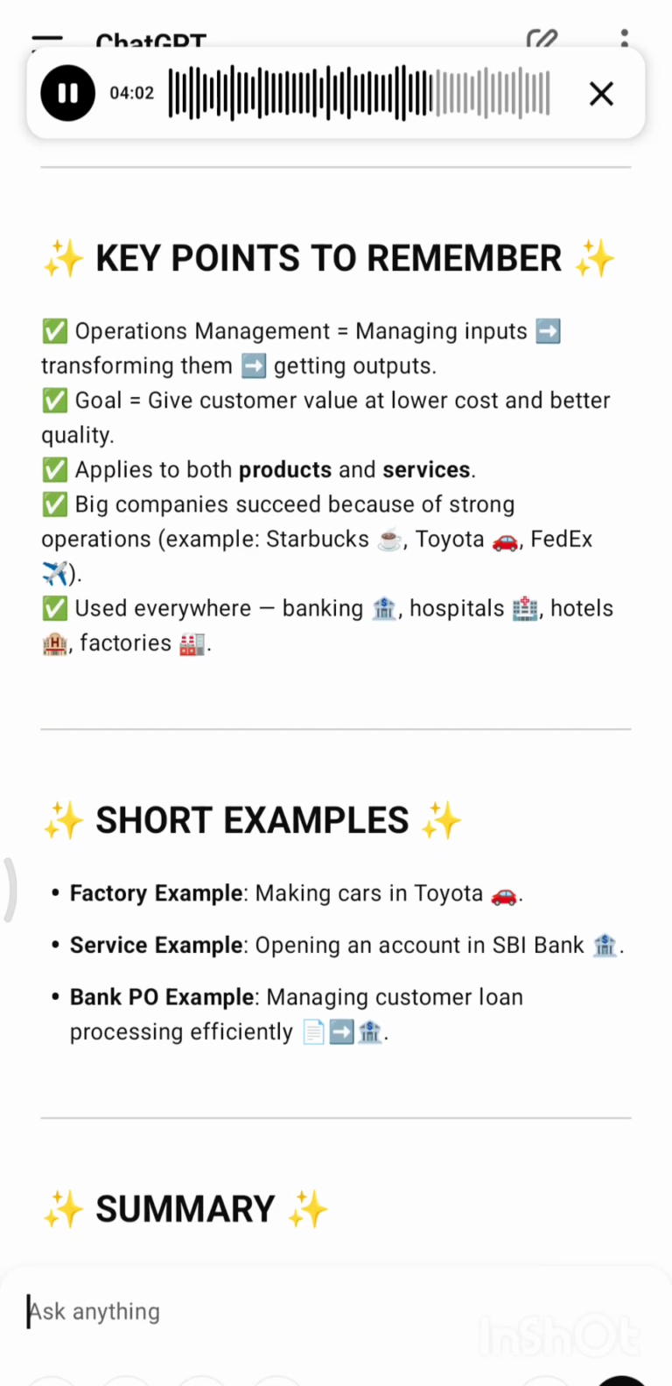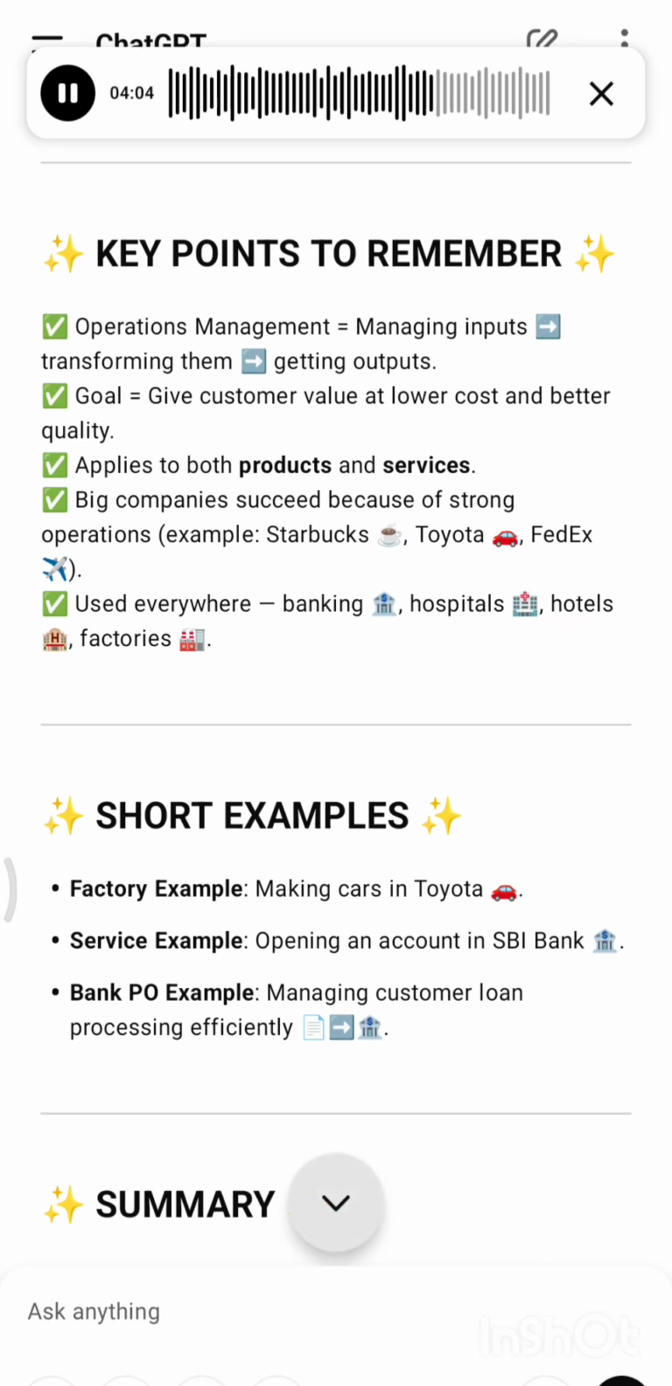Key points to remember. Operations management is managing inputs, transforming them, getting outputs. Goal: give customer value at lower cost and better quality. Applies to both products and services. Big companies succeed because of strong operations. Example: Starbucks, Toyota, FedEx. Used everywhere: banking, hospitals, hotels, factories.